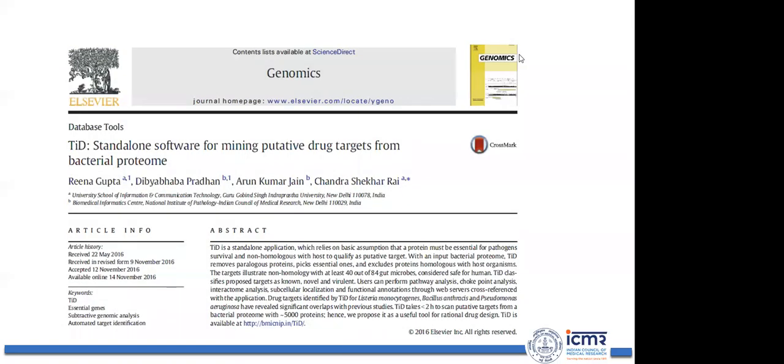Now this paper was published in 2017, and it was basically for mining potential drug targets for bacteria. Subsequently, we have used this software to publish many articles, for many pathogens like Leptospira interrogans, recently published in PLOS One, and a few articles in Microbial Pathogenesis, and many others. So basically it takes only 2 hours.